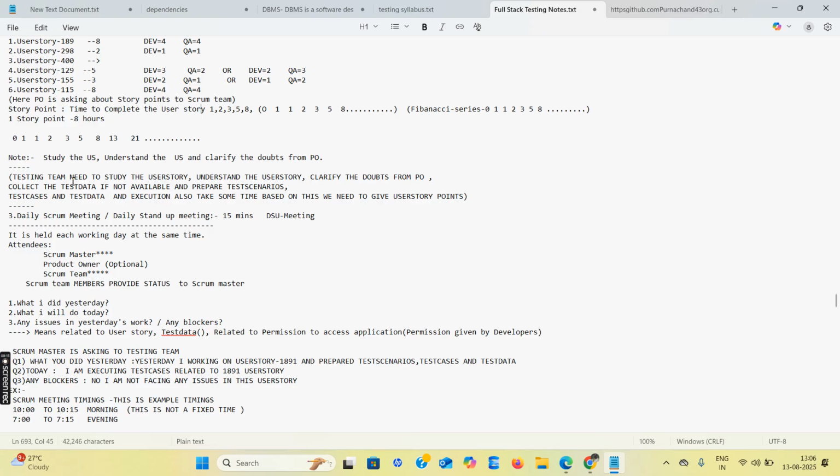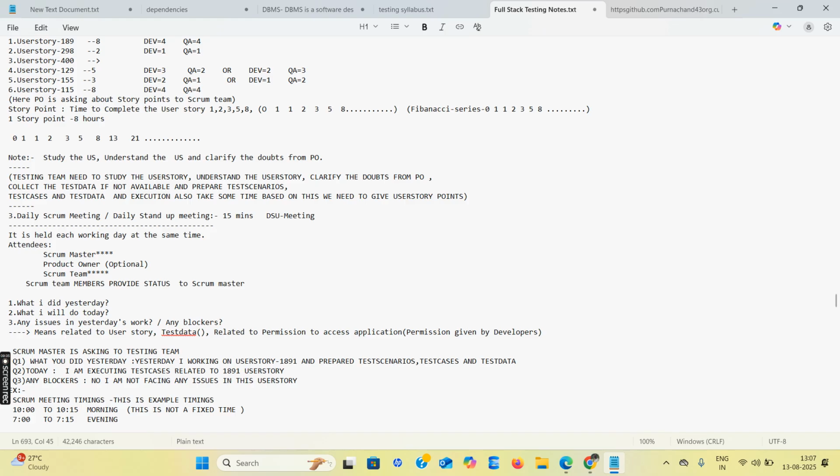First study the user stories, understand the user stories, clarify the doubts from the product owner. And prepare, and next, collect the test data. If it is not available, prepare the test cases, test scenarios, and test data. And the execution is also the same, based on the user stories.